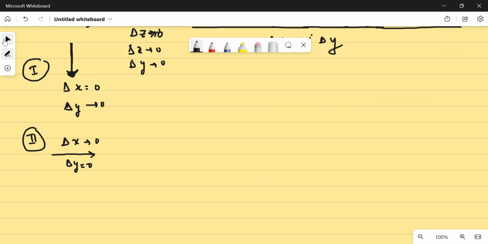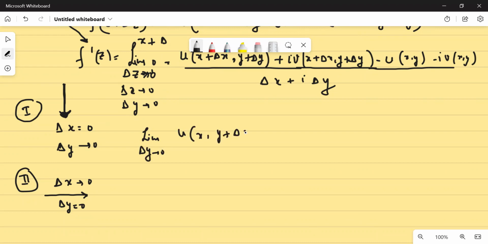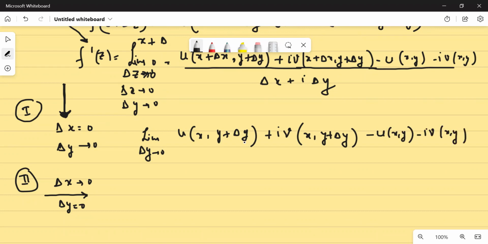So if I take these two paths, let's say I'm taking the first path, what is happening? If I take the first path, delta x is equal to 0. So what it will yield me? It will yield me delta y tends to 0. This is your x comma y plus delta y, plus iota v x, this is what it is, right? Minus u x comma y minus iota v x comma y. This is for your path 1.